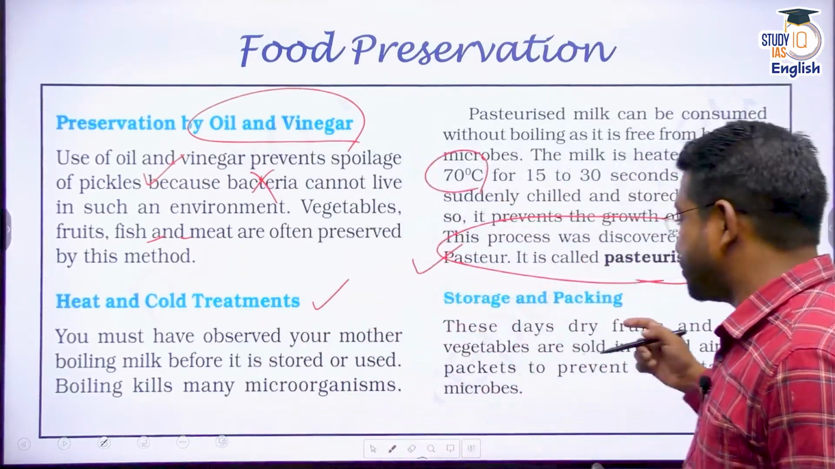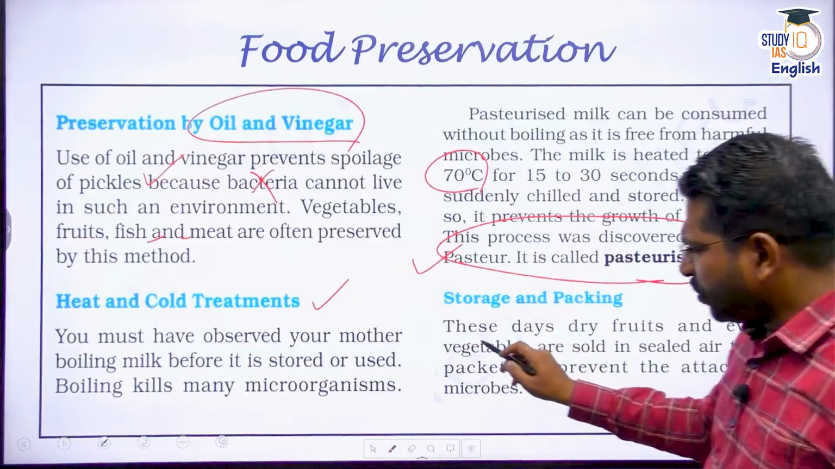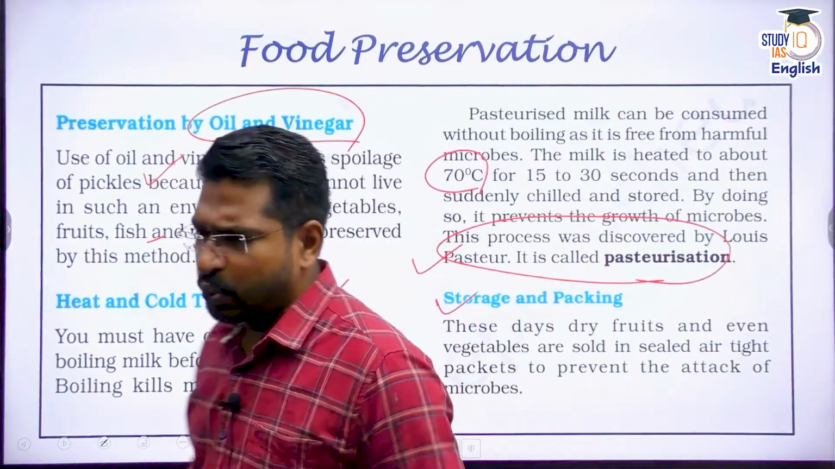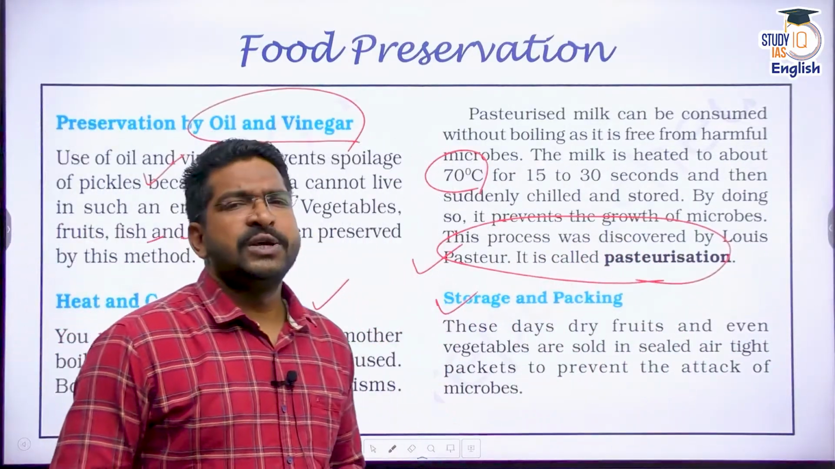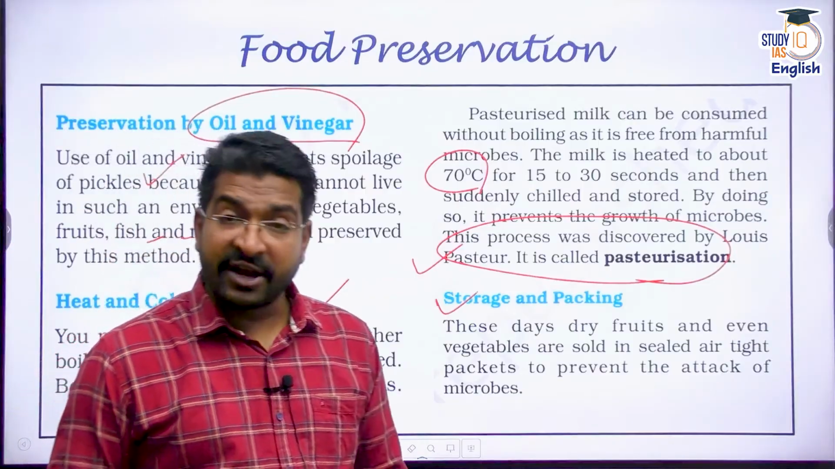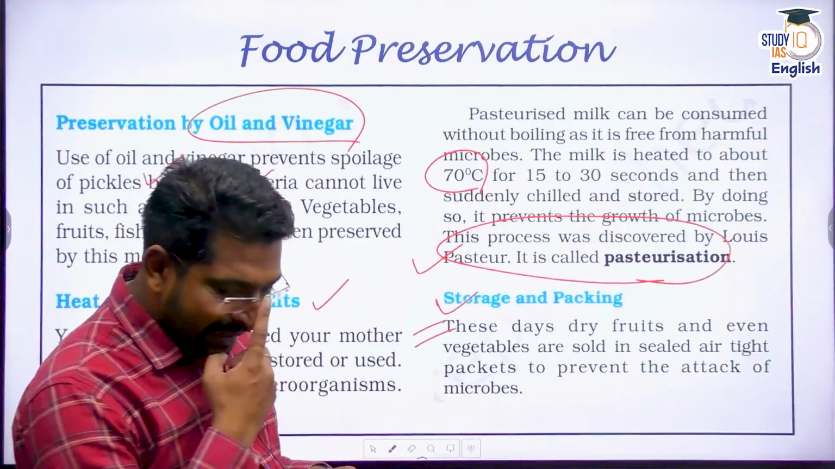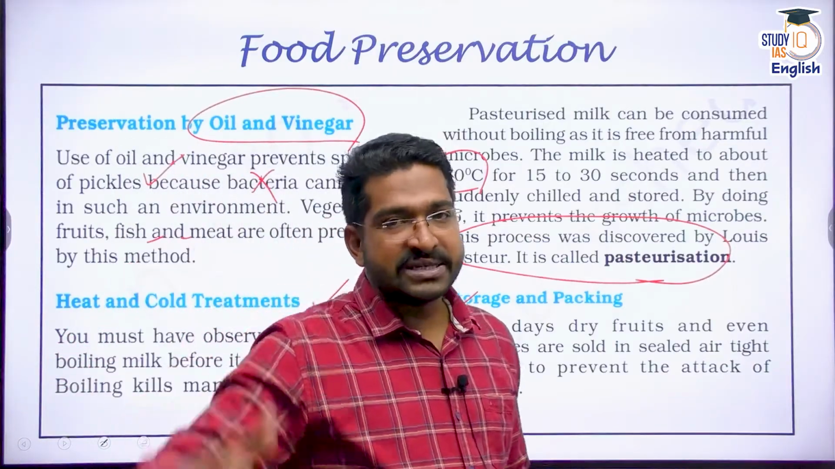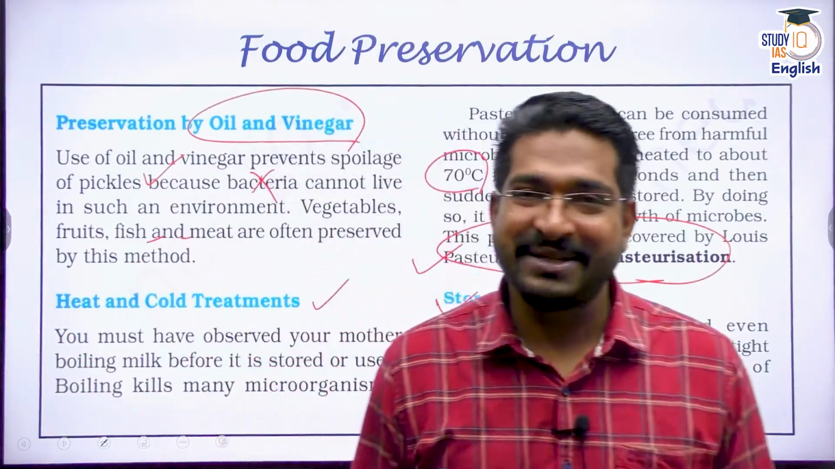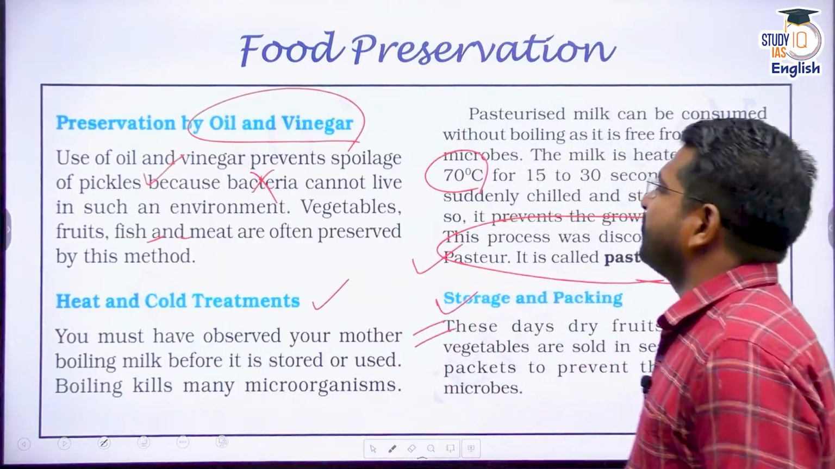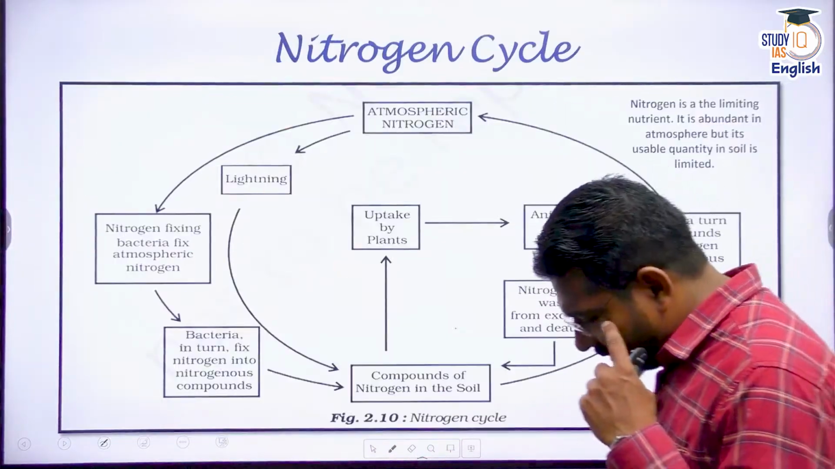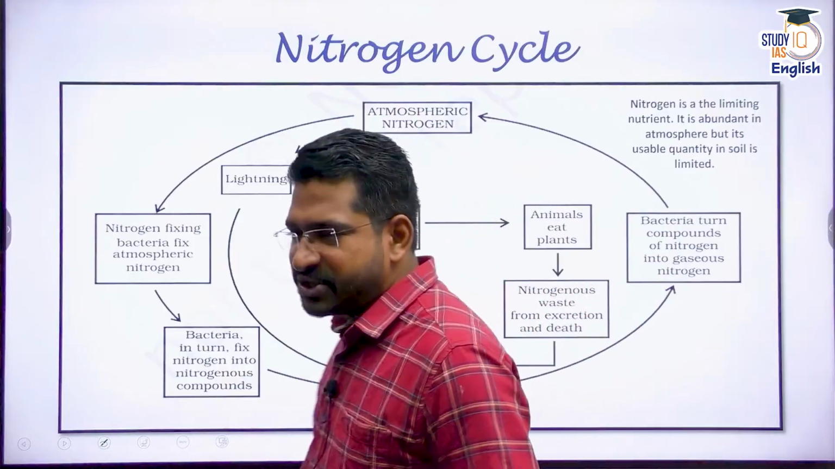That's called pasteurization. Apart from that, we do a lot of storing and packing also, especially used for processed foods, especially for dry fruits, etc. Packaging and storing these foods in airtight containers increases their shelf life. So these are some of the methods of preservation. Let's move to the final point of our discussion from this chapter.